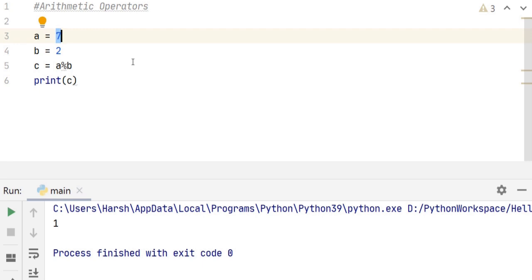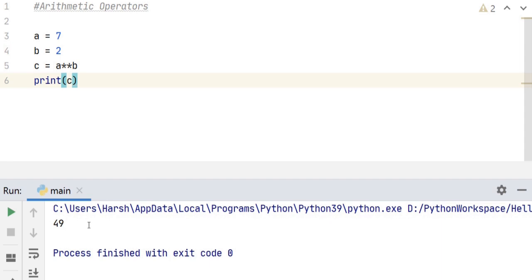The next operator is exponent or to the power of operation using two asterisks or stars. So we say c is equal to a star star b, and that is 7 raised to the power 2. And when we run it, it gives us 49, which is 7 into 7.